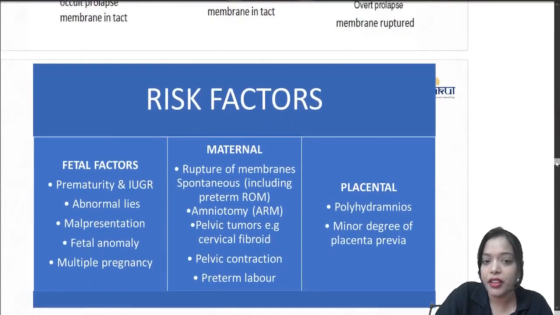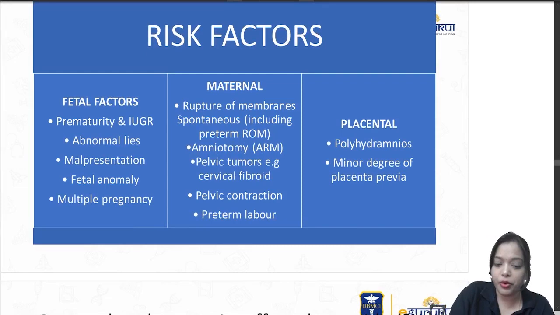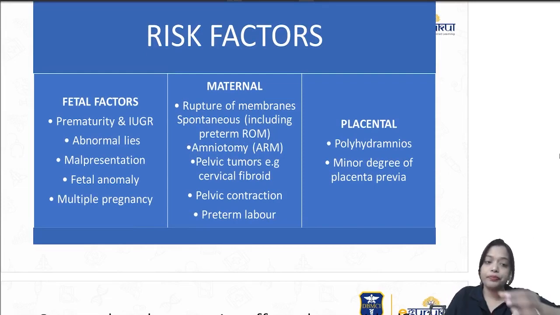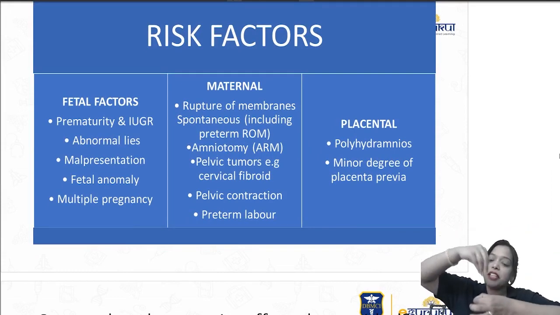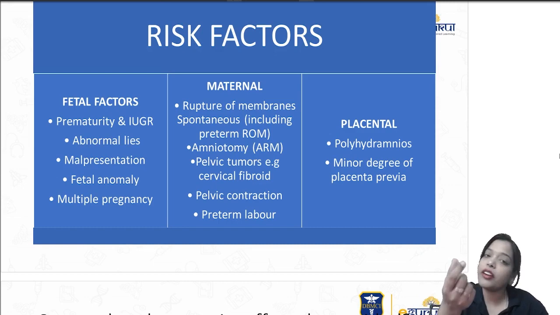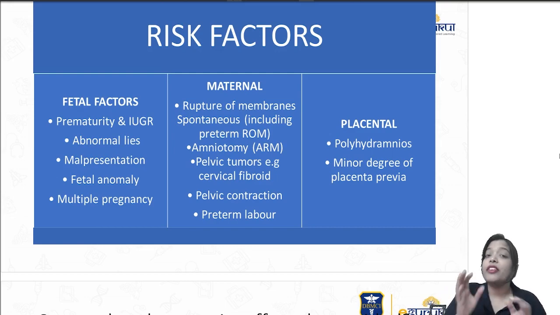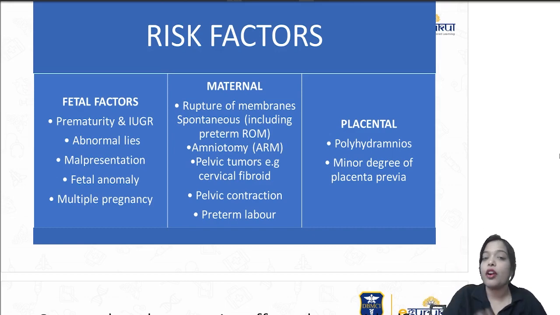Those are the types. Now what are the risk factors? Before that, the basic concept is why the cord goes out. This is the pelvis. When the presenting part is not snugly fitting into the pelvis and is somewhere high up, then you have space for the cord. The cord is small, so it can slip beside the presenting part and go into the pelvis. Whenever the presenting part is not snugly fitting into the pelvis, you always have the risk of cord prolapse.